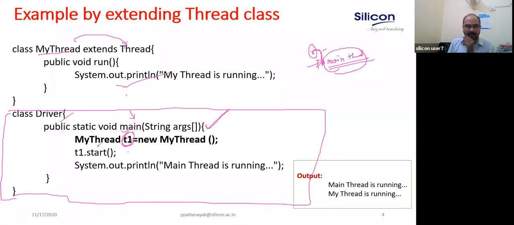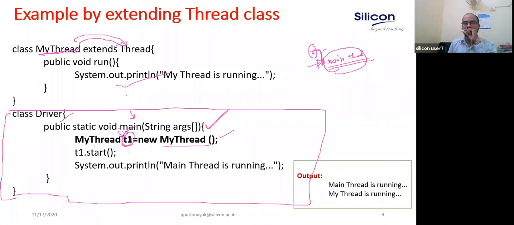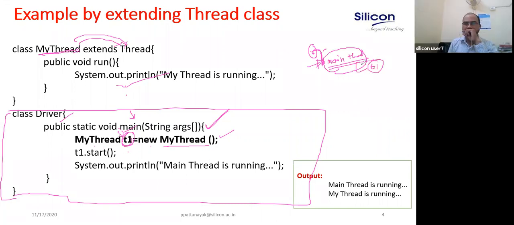Clear? So I am creating an object of my thread, right? New my thread. This is an object of this class, and this class is extended from the thread class. That means one thread is created, that is T1. Sir, that means the main is a thread, and another thread has been created, T1. It is creating another thread T1. Main, okay. Just like the main thread, another thread is created, T1.